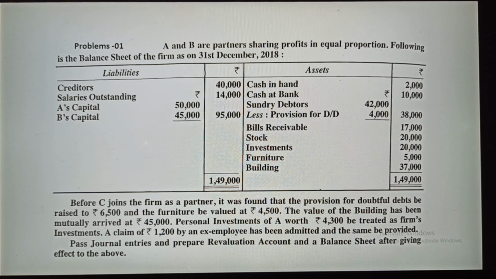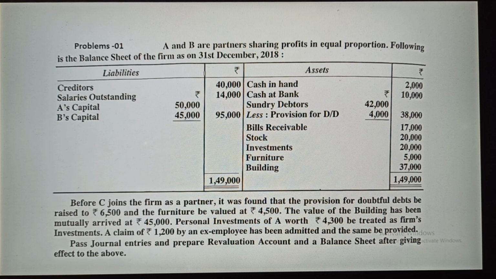Furniture is your asset. Furniture is to be valued at rupees 4,500. Earlier it was 5,000 rupees. Now it has decreased, which means that 500 rupees you have to credit. When your asset is decreasing, you have to credit. Okay. The value of the building is increasing, so in the case of increasing, you have to debit it. And personal investment, so come to this. First we will focus on the credit portion. Three parts are there: doubtful debt, furniture, and one more thing, that is the ex-employee claim. This is also a liability increase, so you have to credit it.